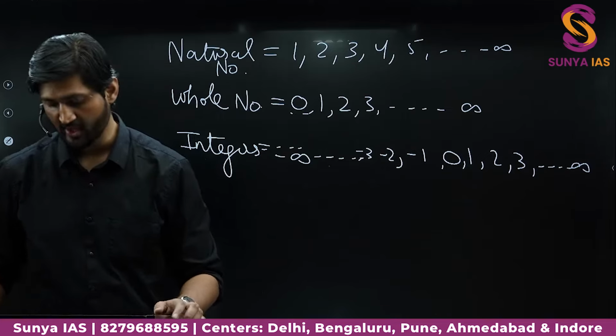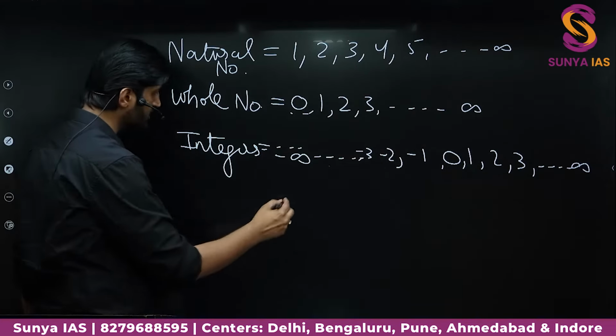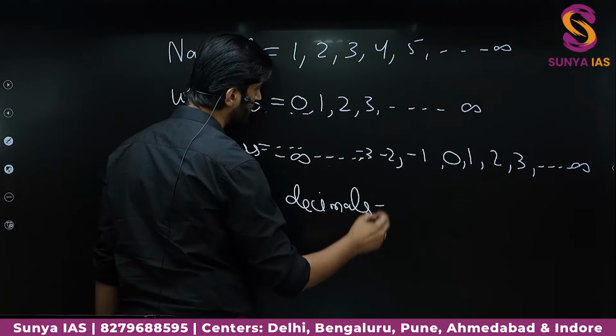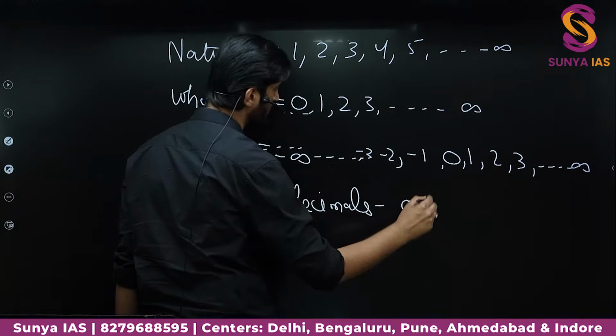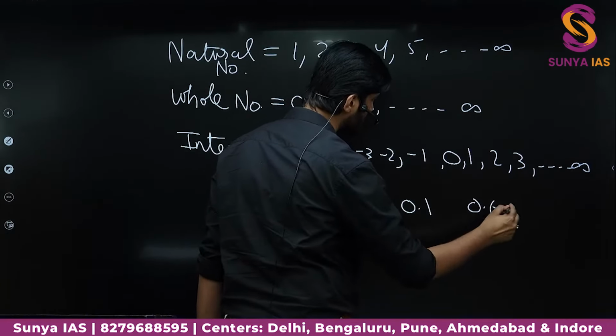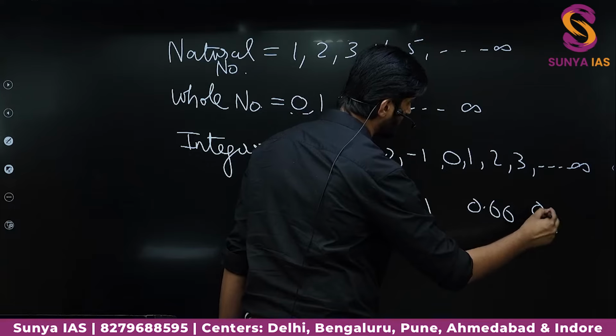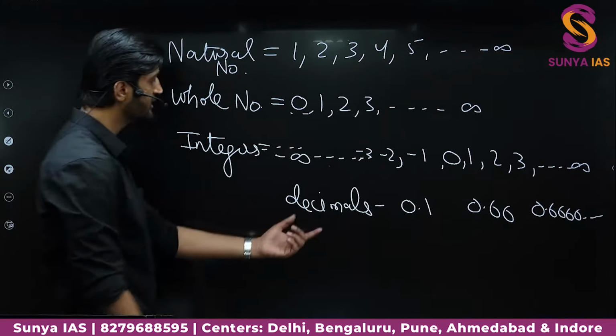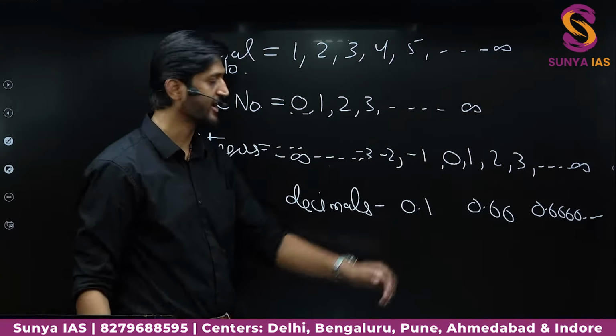After the integers, we have numbers called decimals and fractions. For example, you can have the decimal 0.1, or the value 0.66, or the value 0.66666, which goes on. Similarly, these decimals can also be written as fractions.